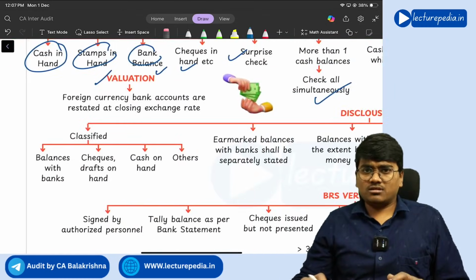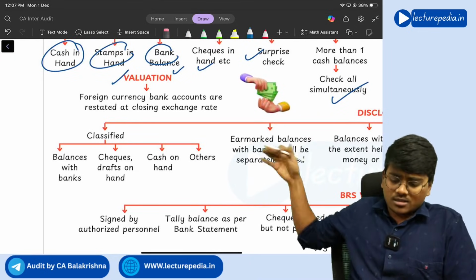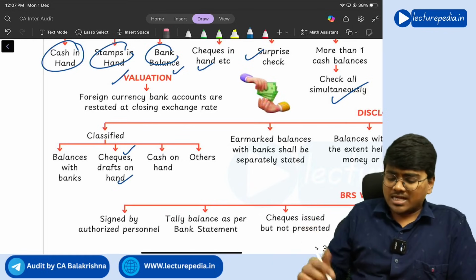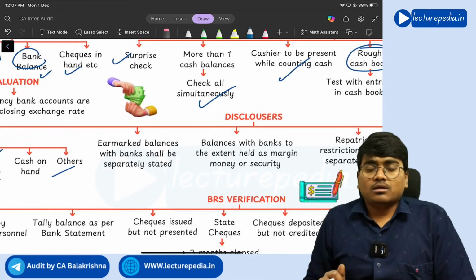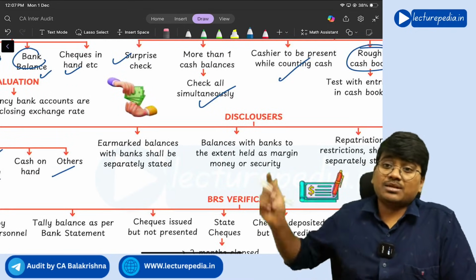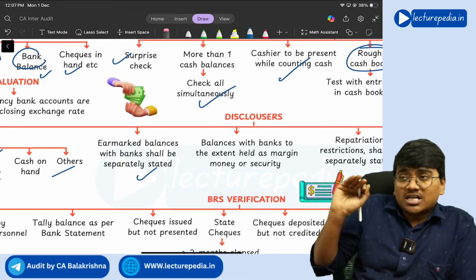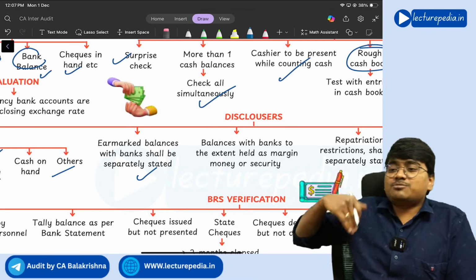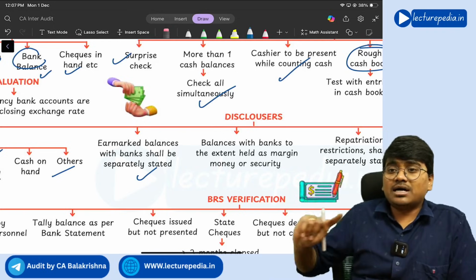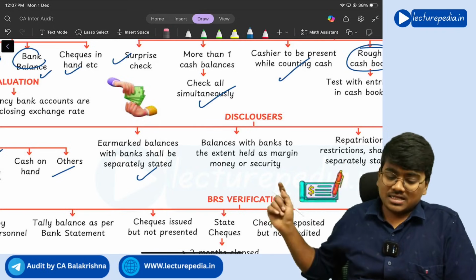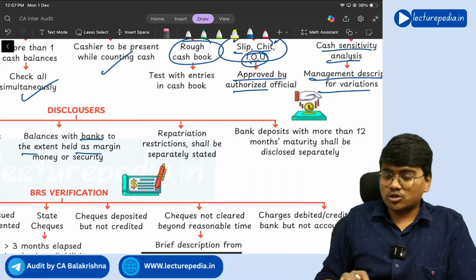Next, some of the disclosures with respect to cash. First of all, cash will be classified as balance with banks, checks, drafts on hand, cash on hand, and others. So in this way, you will classify the cash and cash equivalents. Next, earmarked balance with bank shall be separately stated. Earmarked means you have kept certain money aside for a specific purpose, that you will call as earmarked balances. So such earmarked balances should be kept separately. Next, balances with banks to the extent held as margin money or security, that also you need to disclose.